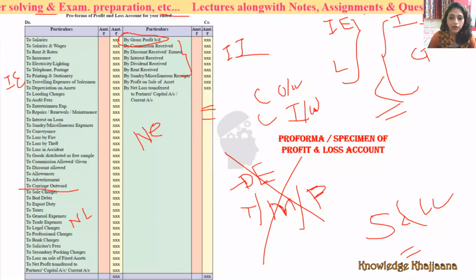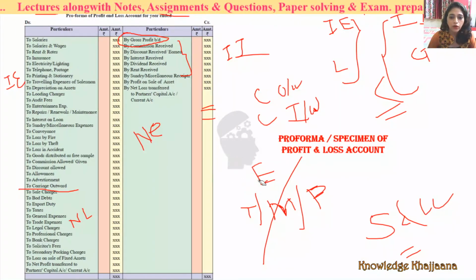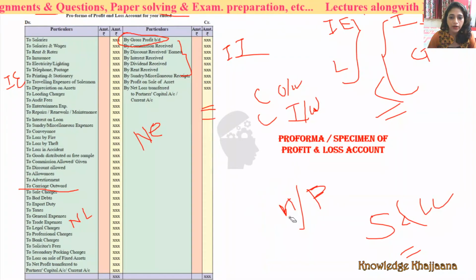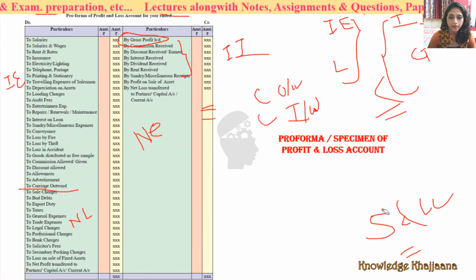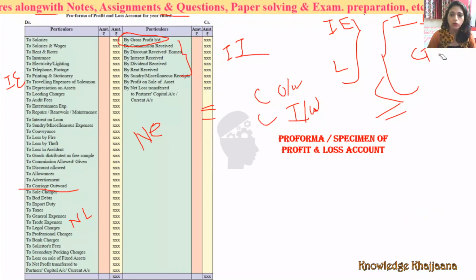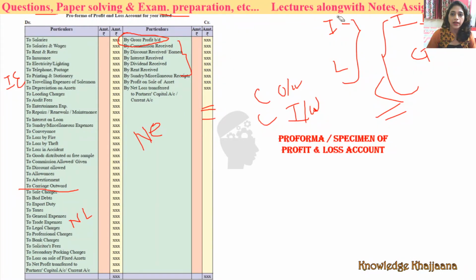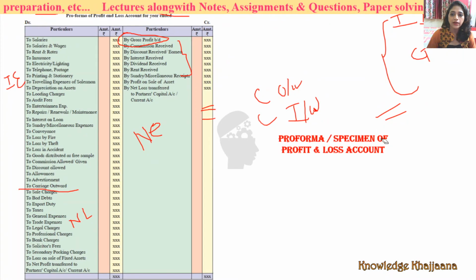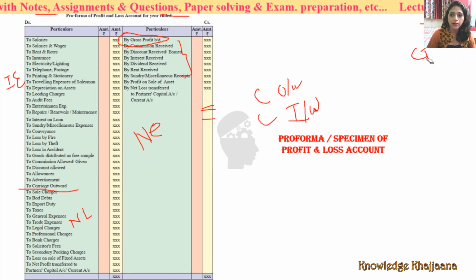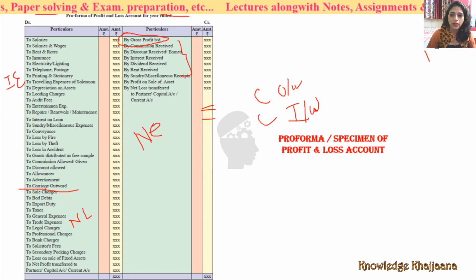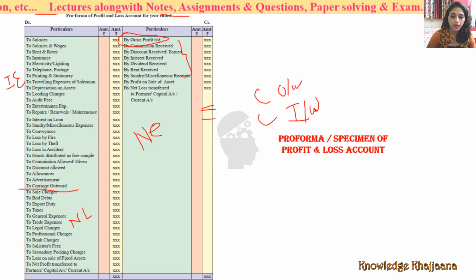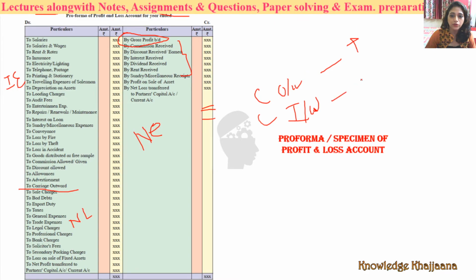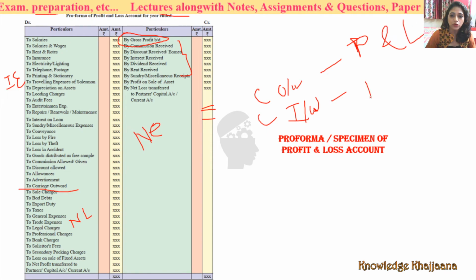See, what is the rule of the trading account? Which entries are recorded in the trading account? Those related to direct expenses and direct incomes, right? And which are included in the profit and loss account? Indirect incomes and indirect expenses. Okay, now see why the carriage inward comes to the trading account, and carriage outward comes to the profit and loss account.